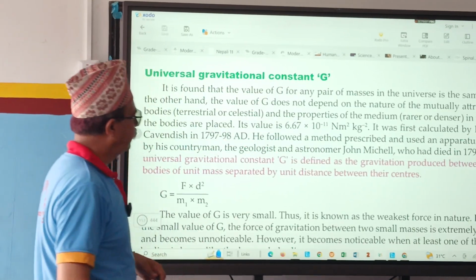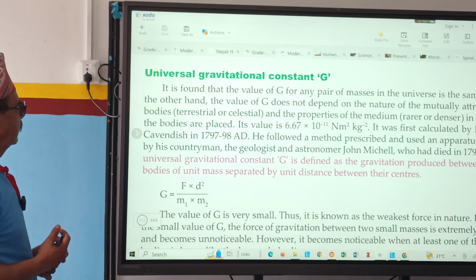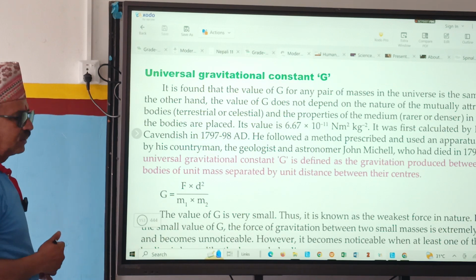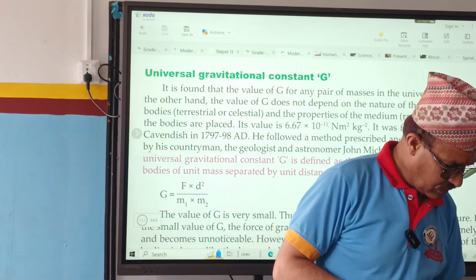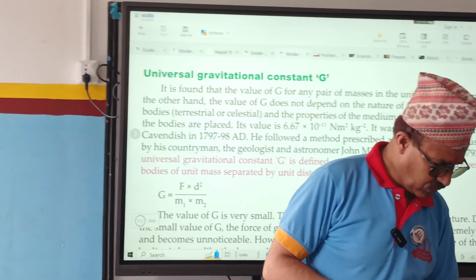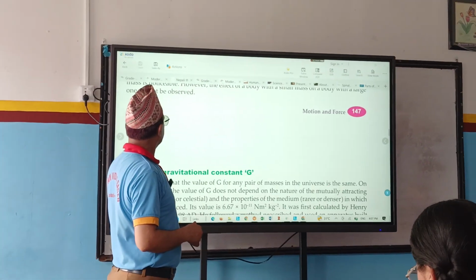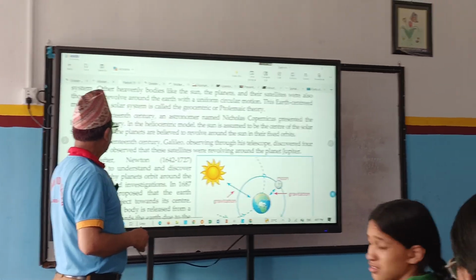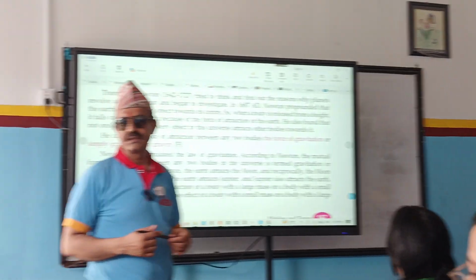What heading is here? Universal gravitational constant. Isn't there Newton's universal law? Oh, this portion is missing. Newton's universal law, what does it state?